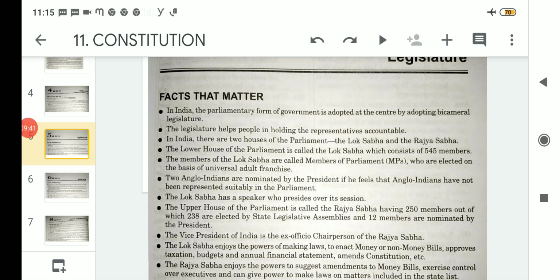I hope that whatever points we are discussing, or whatever important points we are discussing related to all the chapters, are clear to you. So with this, I will wind up today's topic related to the chapter legislature. In the next class we will discuss and proceed from point number 10. Thank you.